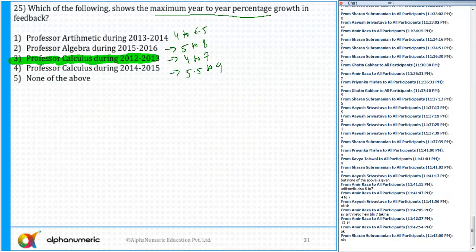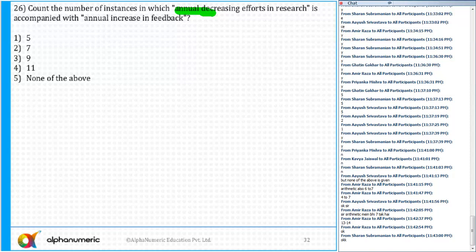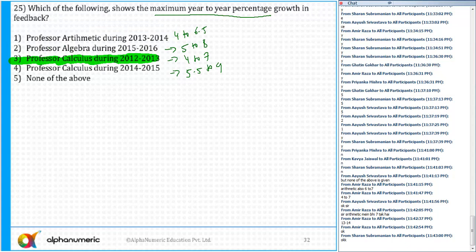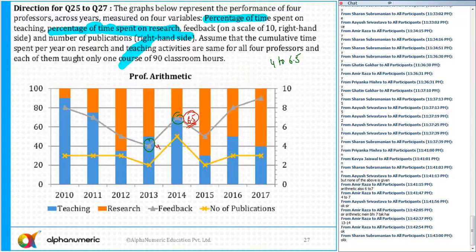The next question here is count the number of instances in which annual decreasing effort in research is accompanied with annual increasing feedback. So decreasing effort in research, but feedback is increased. Research decreased, feedback increased. Just keep that in mind.